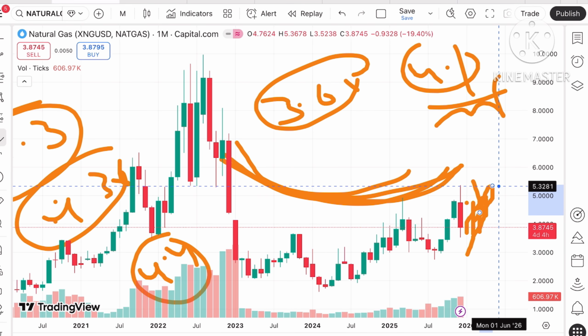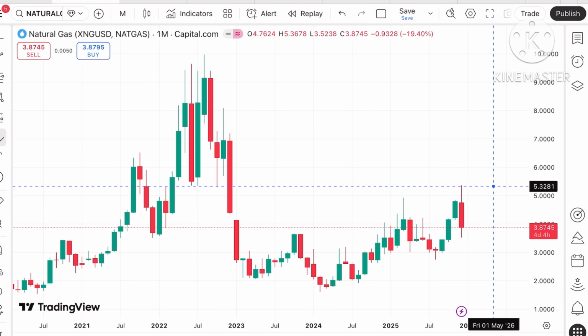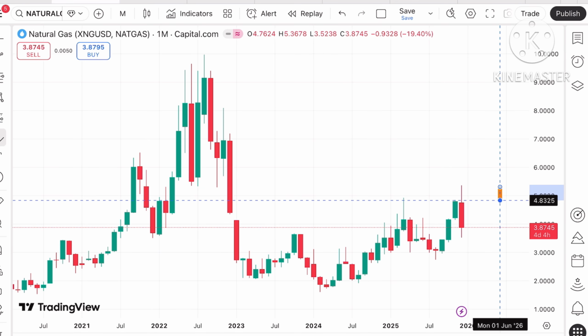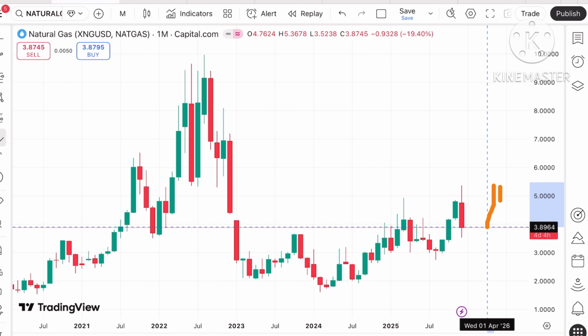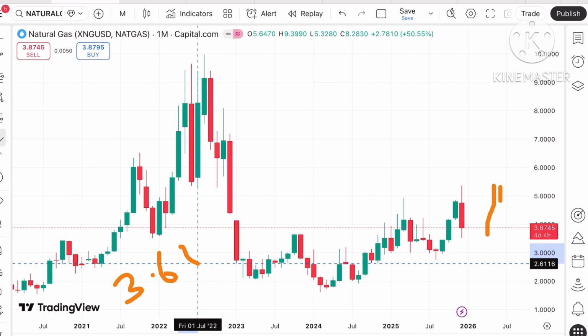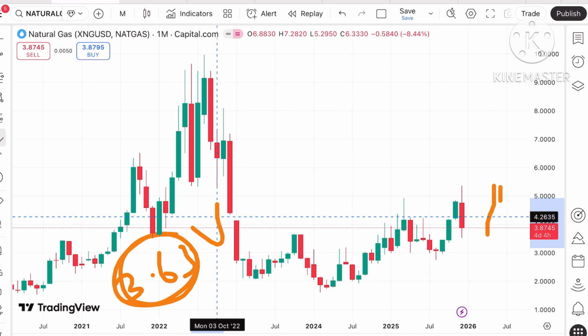Okay, but if the price starts coming down, we can see there can be a further fall. It is uncertain, so you have to understand. Suppose the price starts falling below this level, then the next support comes at a level of $3.63. Remember, at this particular level we can see a bounce back.